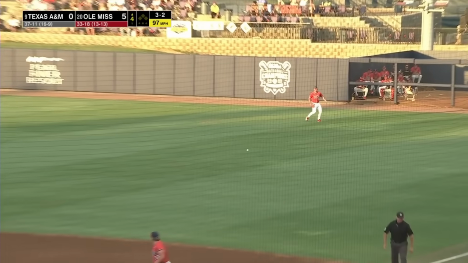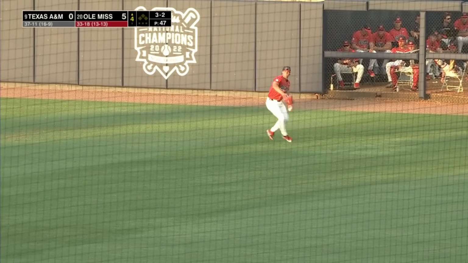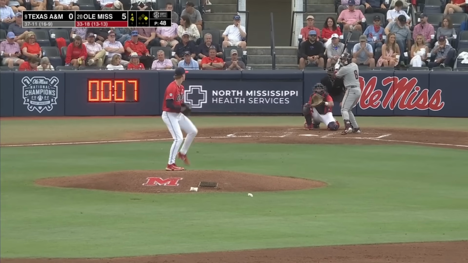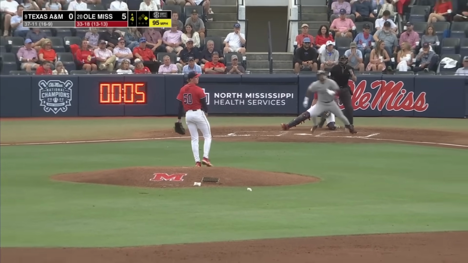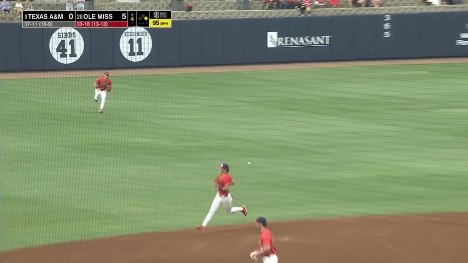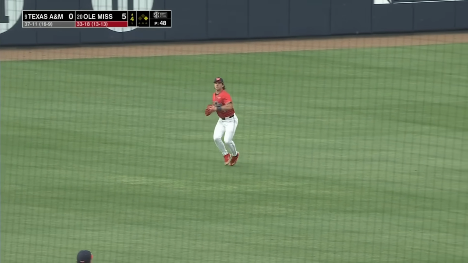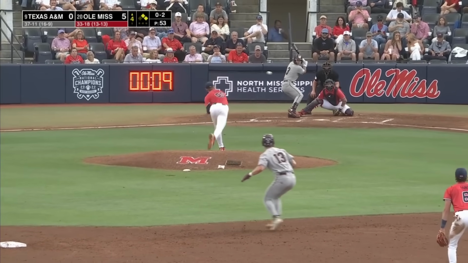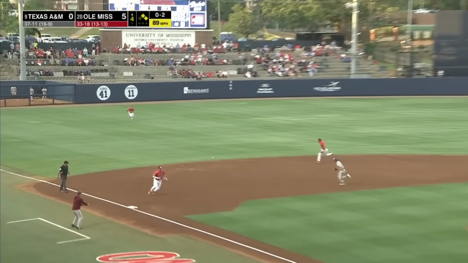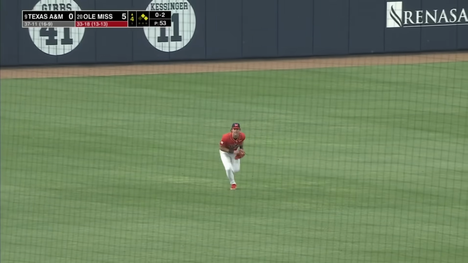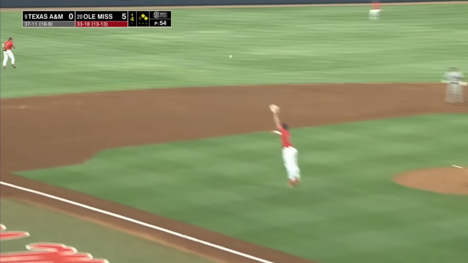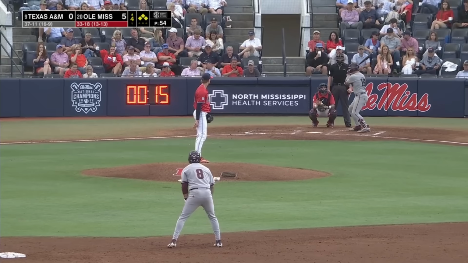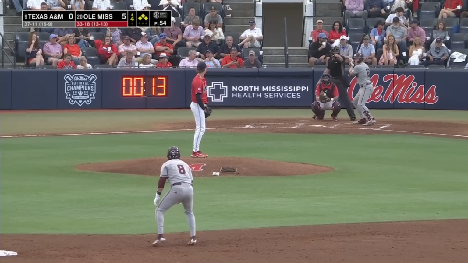Ripped through the right side hole, a base hit. Second hit of this game for Texas A&M. His first year at A&M, began at Maryland, and he bounces this through the left side. Back-to-back singles for Texas A&M in this fourth. 0-2 pitch from Rabe. On the ground the other way, base hit. Jones up and throwing, and staying at third base is Sorrell. Texas A&M is projected as that 8 team.